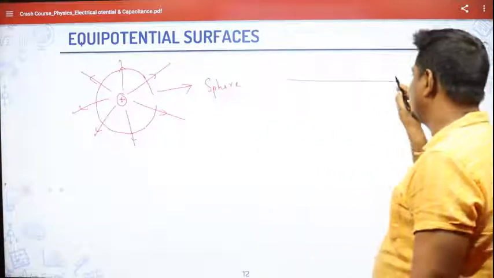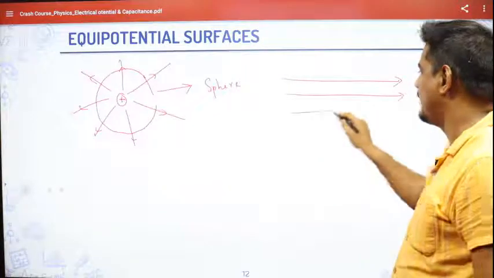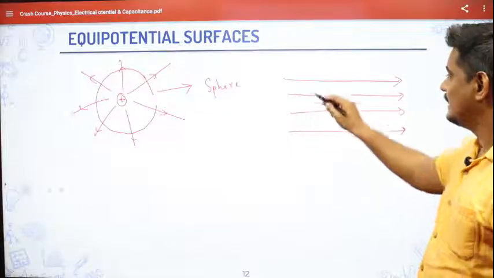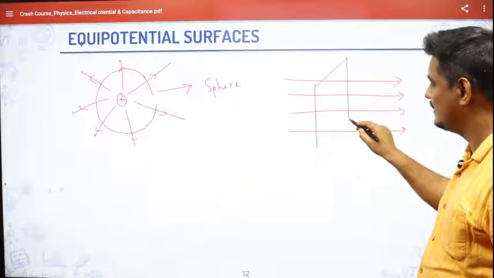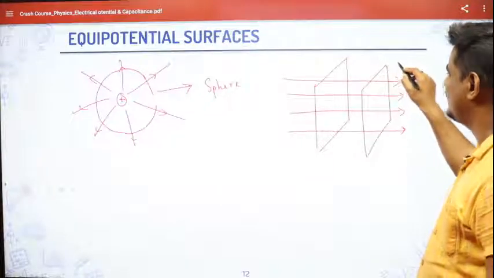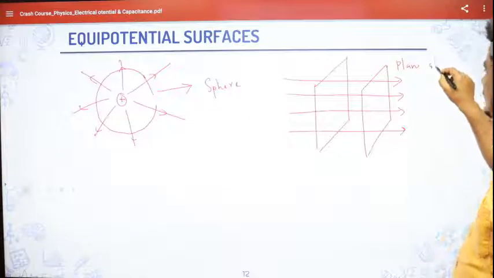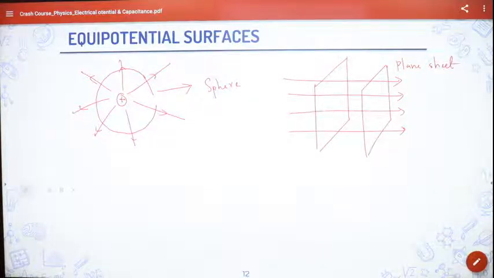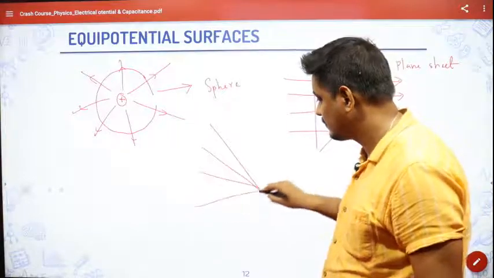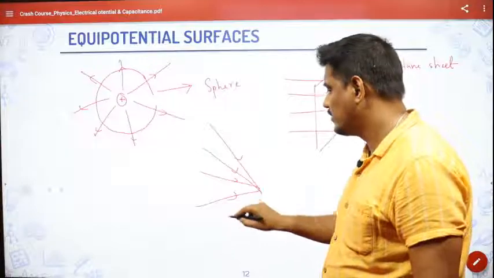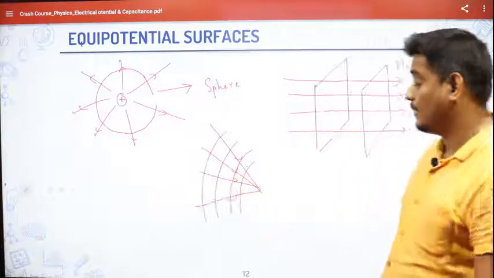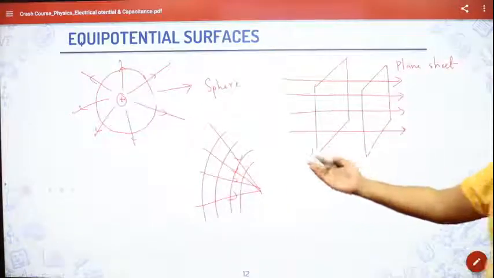Suppose you have an electric field from two charged plates, that is a uniform electric field, parallel straight lines. Then obviously the equipotential surfaces will be plane sheets. This is one surface, again, this is another surface. If the electric field is converging in this direction, and you take all the points, it will be like this. The equipotential surface can have all these shapes.